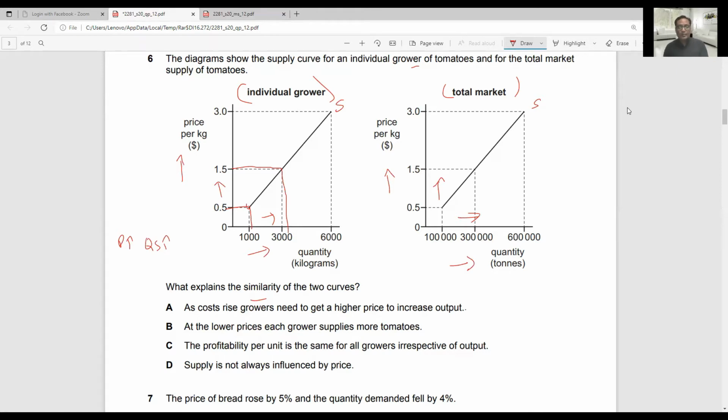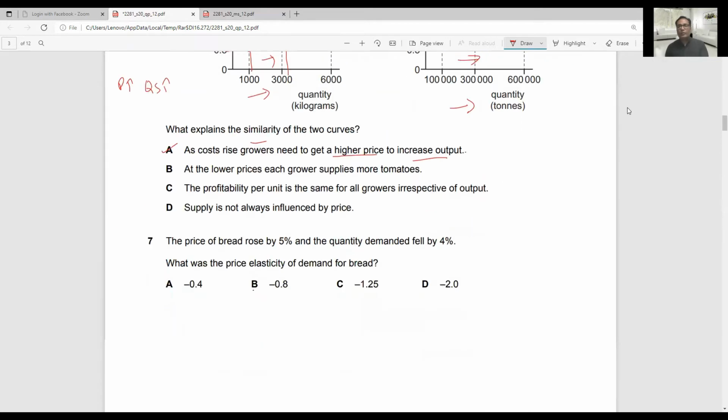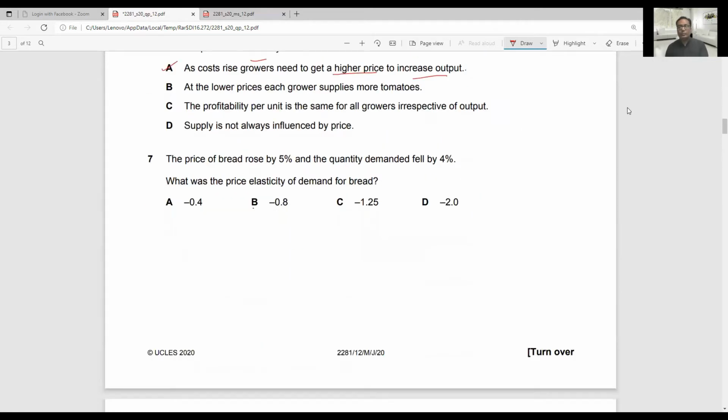Okay, so what is the similarity? Both are showing the same phenomenon. As cost rises, growers need to get a higher price to increase output. So it means that as price increases, output also increases. This is called a direct relationship. So option A is the correct answer because it verifies the direct relationship. Whenever cost is high, growers will definitely be looking for higher prices to supply more.